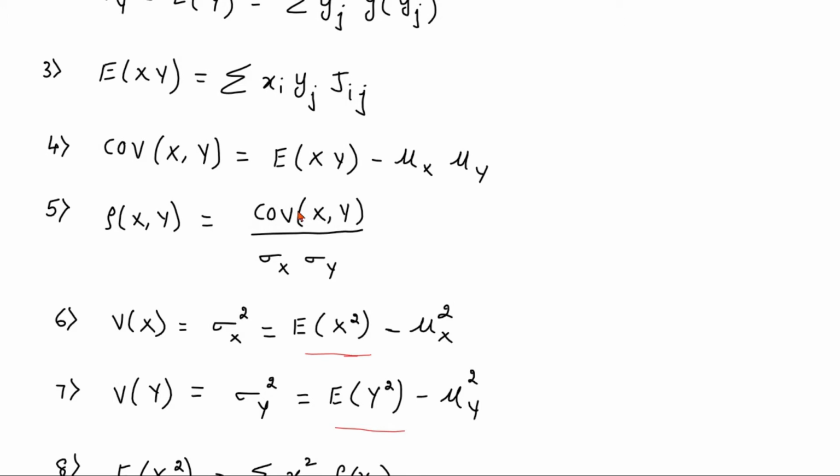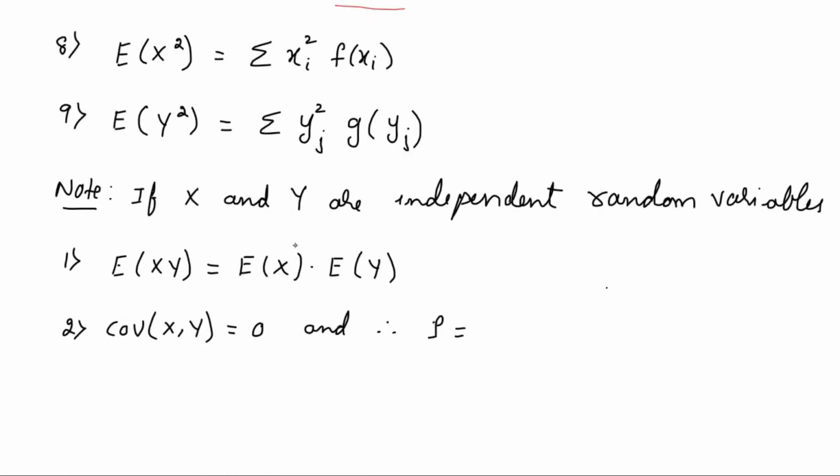So if I put 0 over here, I get correlation as 0 divided by anything, which will be 0 itself. Therefore, the value of rho of x comma y, the correlation value, will also be equal to 0.